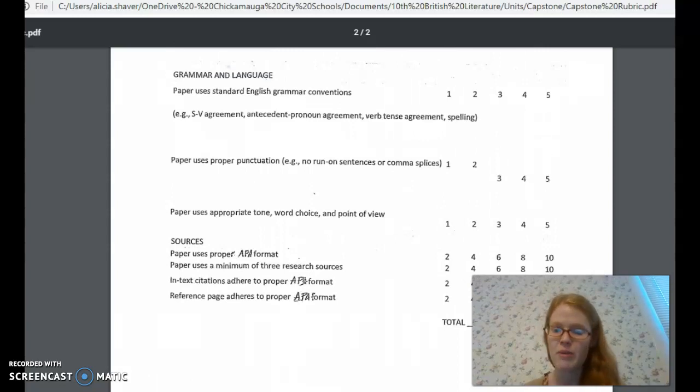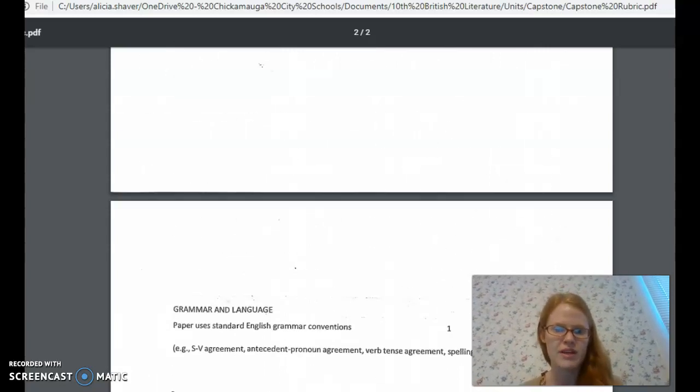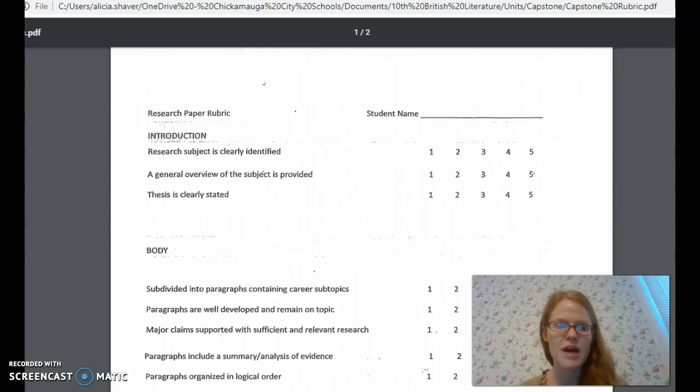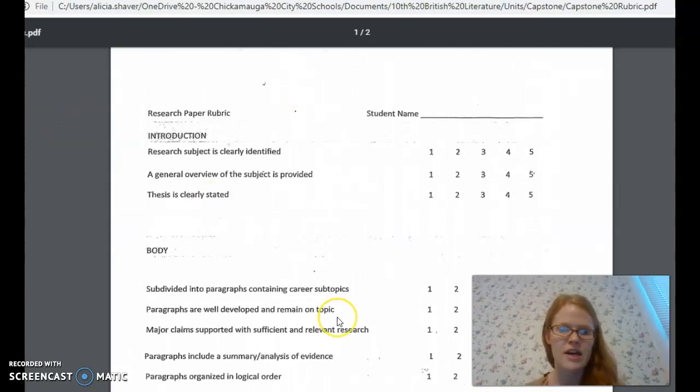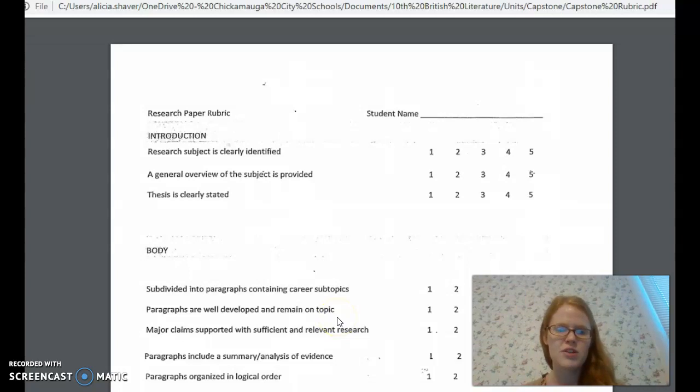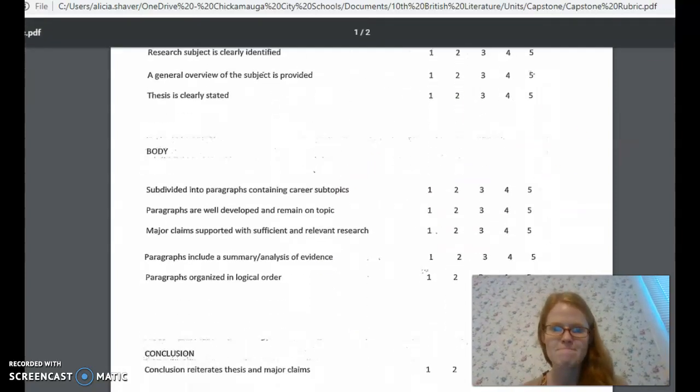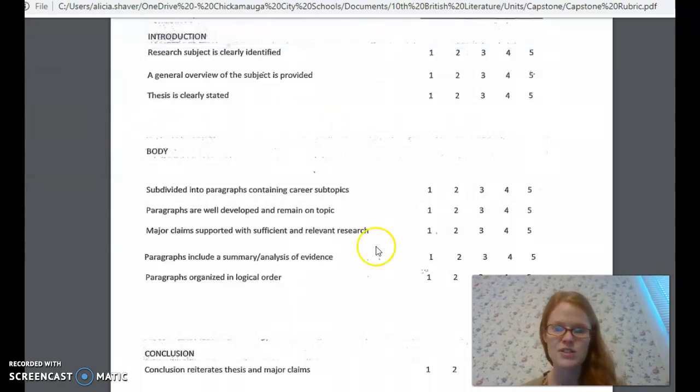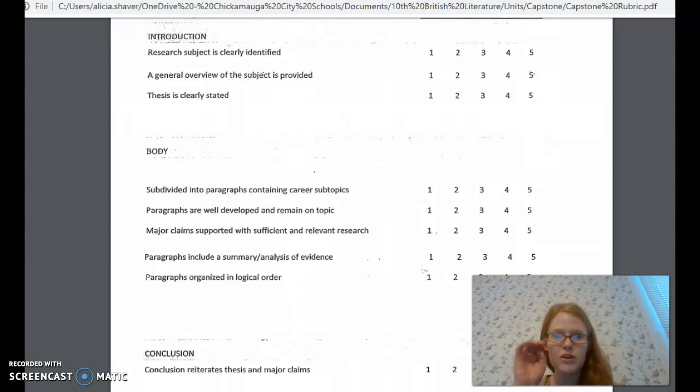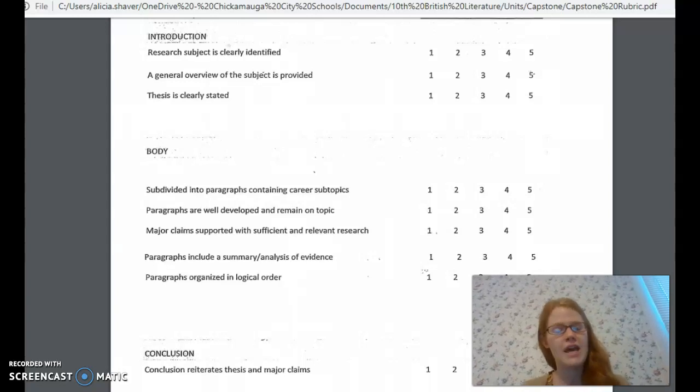You guys did your Beowulf paper in APA style, so hopefully you kind of remember some of it from there. I'll be uploading the common errors document. I'll be uploading this research paper rubric. And you guys have all week to write your paper, but I would suggest that you get it done as soon as possible. You're turning it in on Thursday. However, I do give you 1 day of grace, which means you can take the weekend, but I will start taking off late points if it's not uploaded by next Monday at 8 a.m. So please make sure that you get that done.